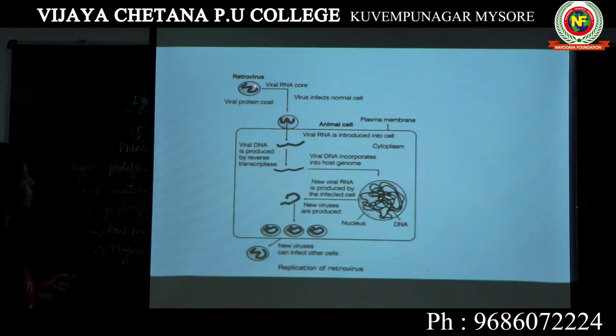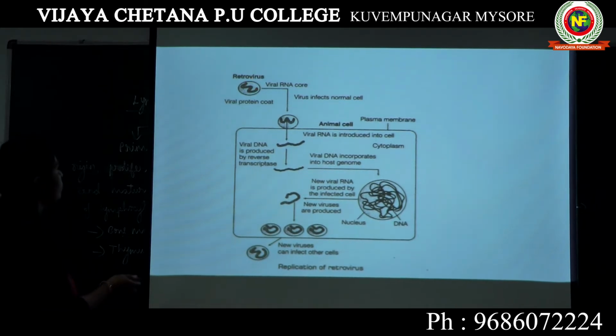Here you see the structure of HIV, the human immunodeficiency virus. This is the capsule of the virus, and this center part is the RNA. I have told you they have single stranded RNA. There is one more single stranded RNA. But here, for your better understanding, they have given only a single stranded RNA.